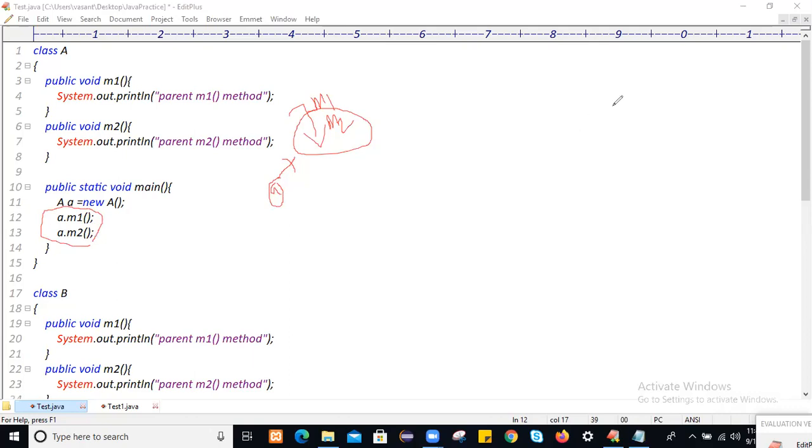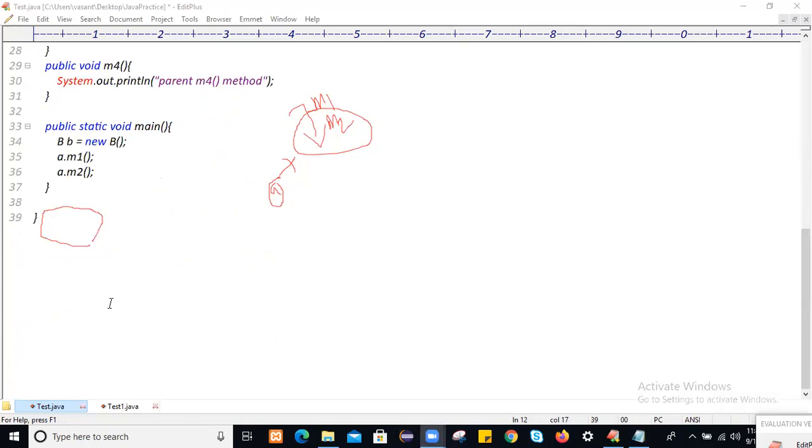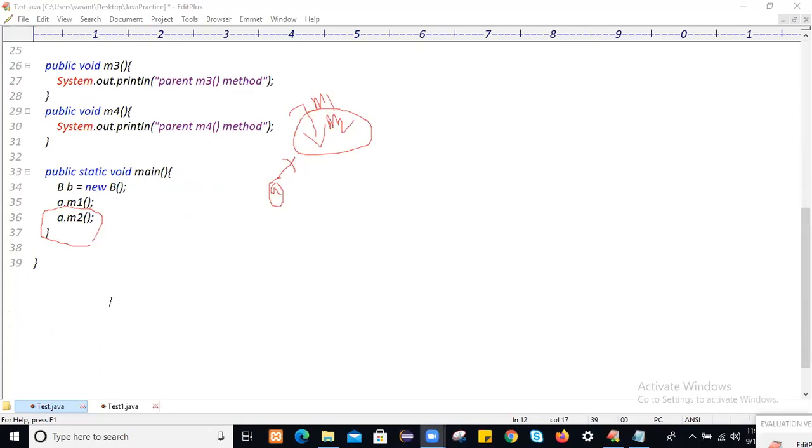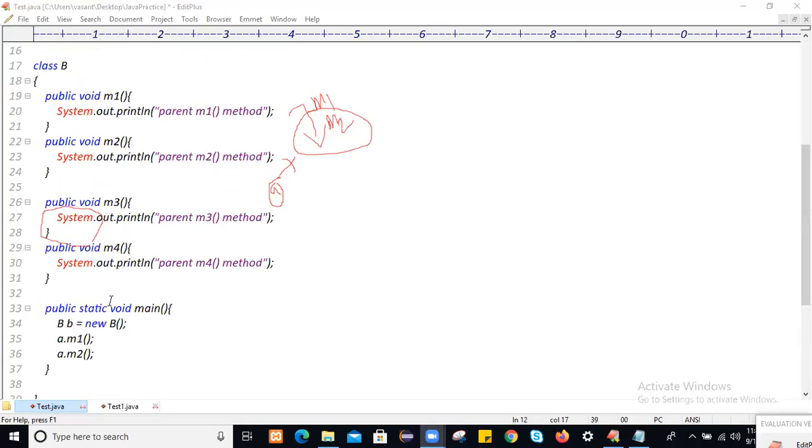Similarly, the moment you create a class B object, the class B object will be created. What are the properties of class B? The m1 method is there, the m2 method is there, as well as the m3 method will be loaded into the class B object, and the m4 method also will get loaded. When you write this statement, the class B object will get created, and m1, m2, m3, m4 will get loaded into this class B object.